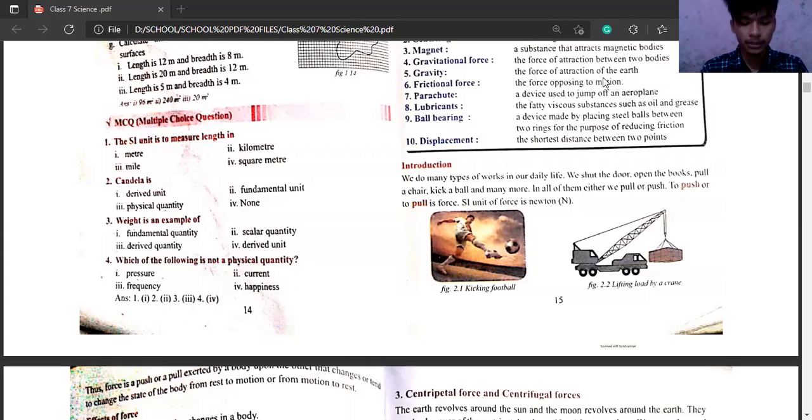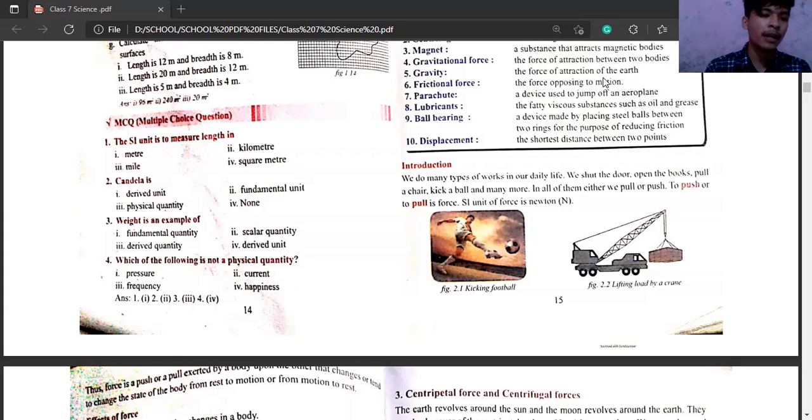Similarly, open the books. The book was at rest. There was a science class before this, and at that time the book was at rest in one corner. Now you have applied force to open the book.